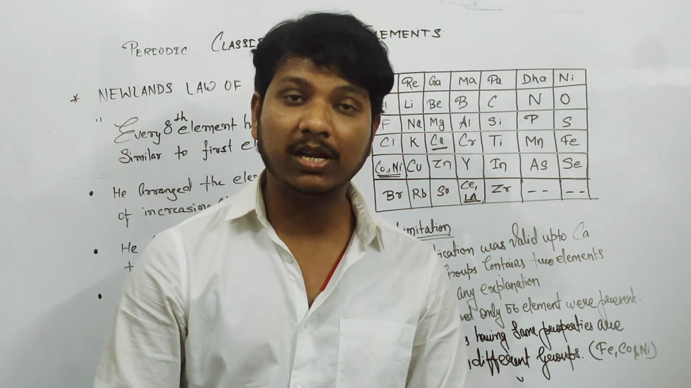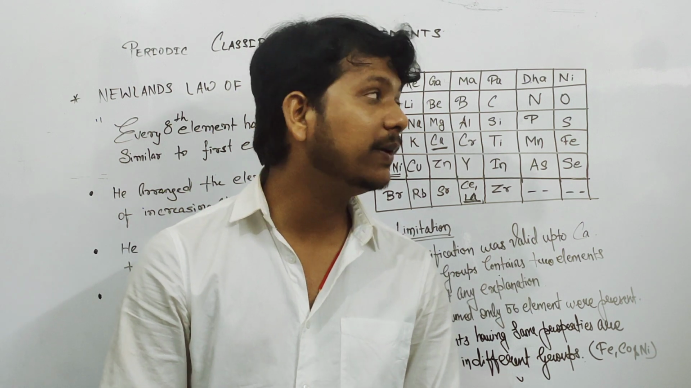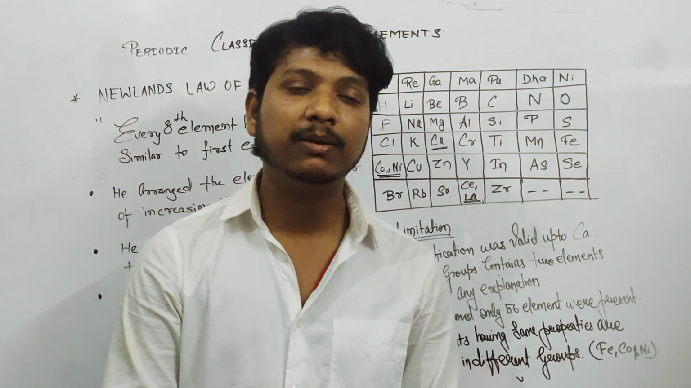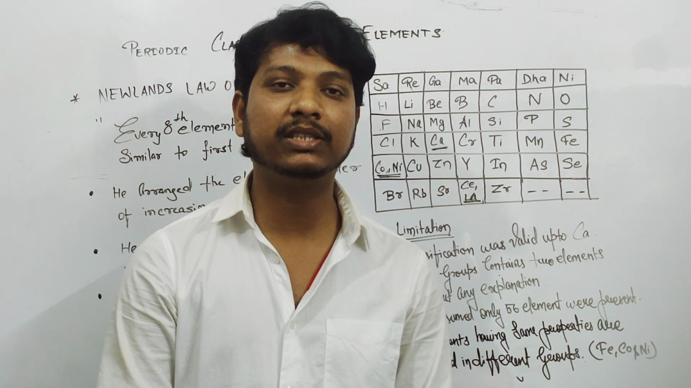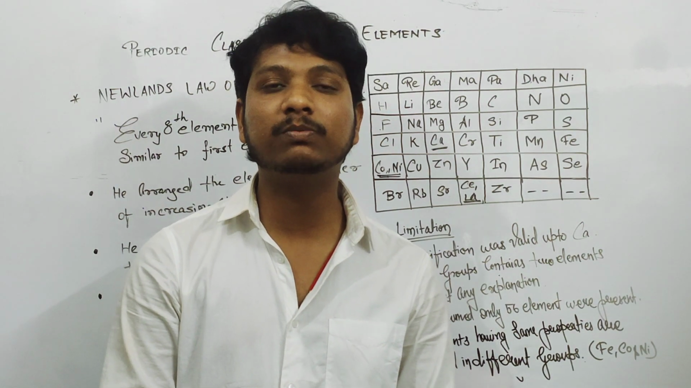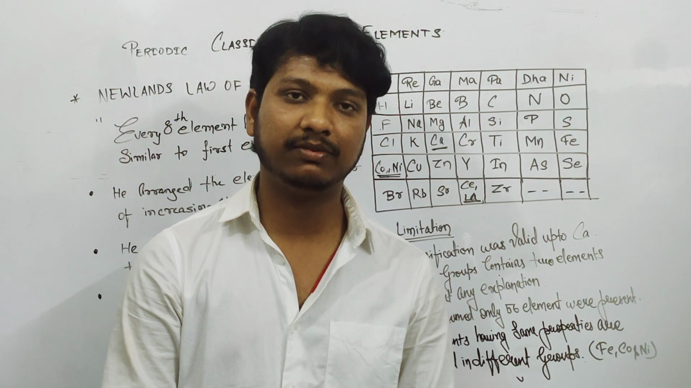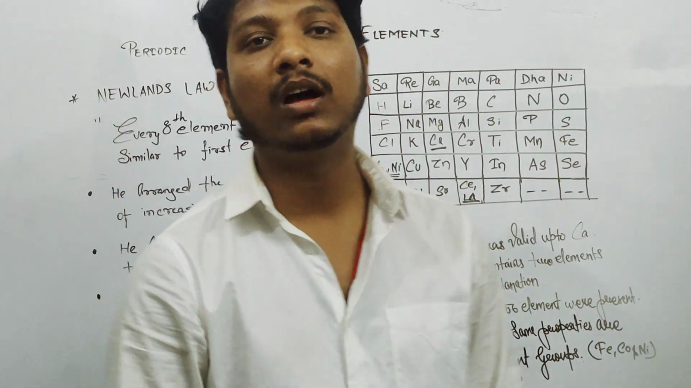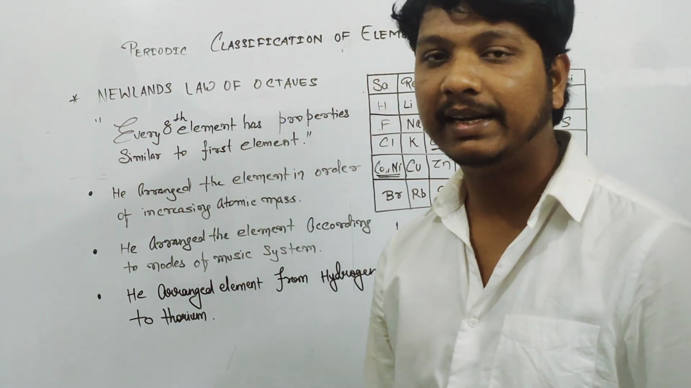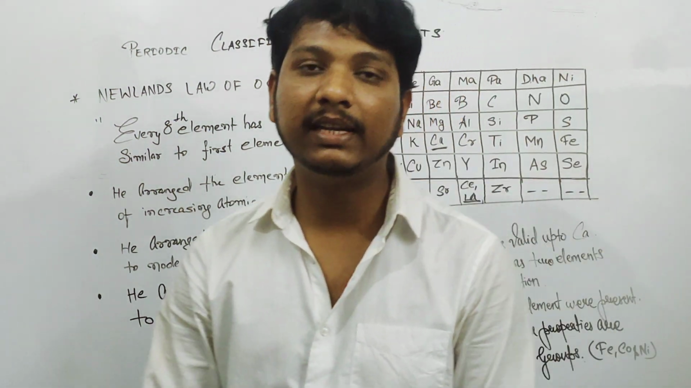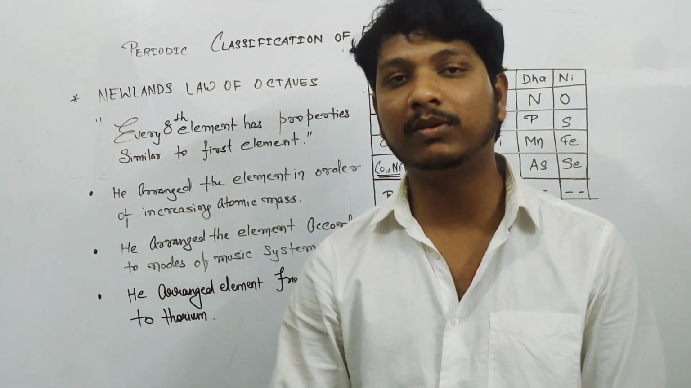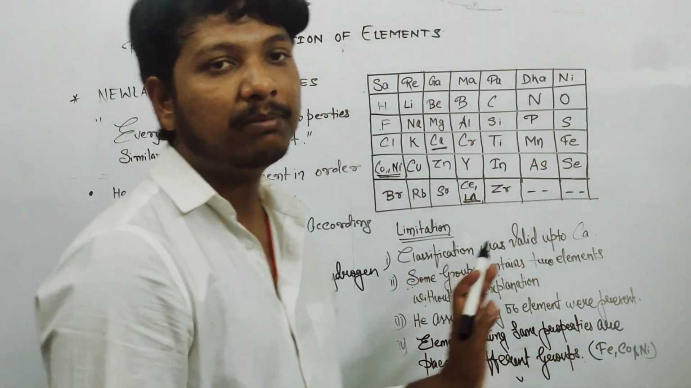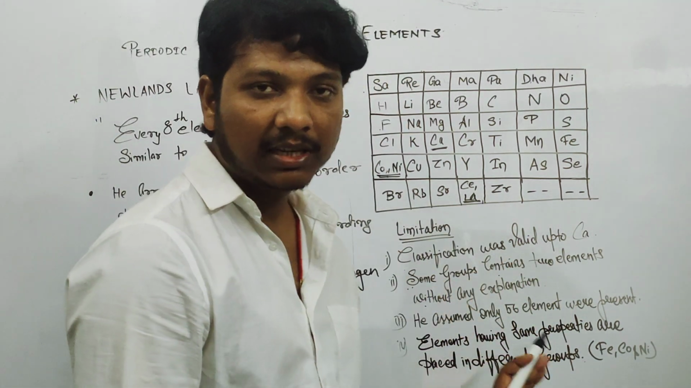So now we are going to sum up both theories. Dobereiner's and Newlands' theories were both based on increasing order of atomic mass, but both have certain limitations. Then after, the next theory was put forward by Mendeleev. So till now we have discussed the Dobereiner triads, which contain only 9 elements in the form of 3 triads, and after that a little modification was done by Newlands, but it also contains some limitations.